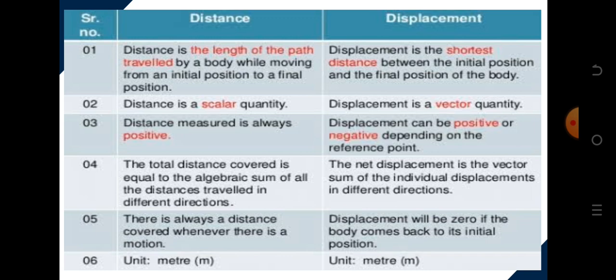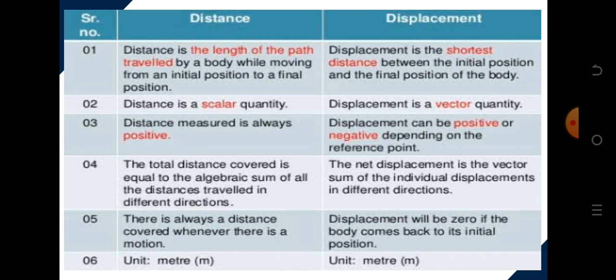In previous classes, I've explained what a scalar quantity is. I said a scalar quantity has magnitude but no direction, while a vector quantity has both magnitude and direction. Number three, distance measured is always positive, while displacement can be either positive or negative, depending on the reference point. Like in that graph, we can say negative, we can say positive. Number four, the total distance traveled is equal to the algebraic sum of all the distances traveled in different directions, while the net displacement is the vector sum of all individual displacements in different directions.